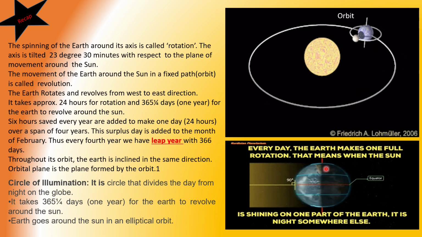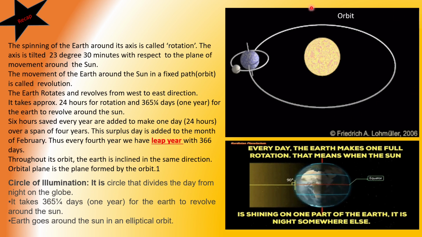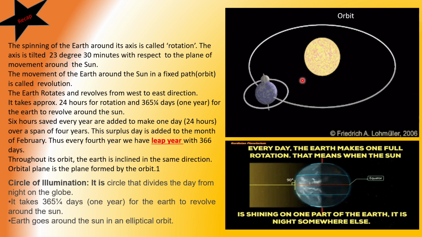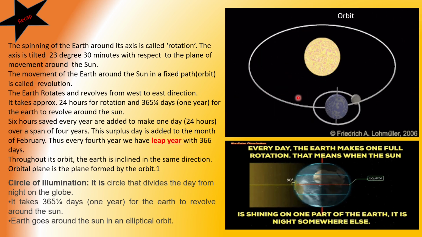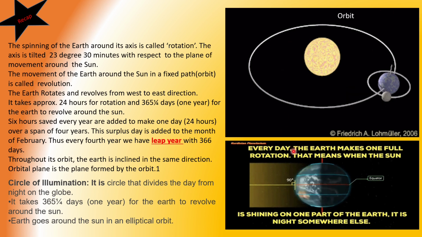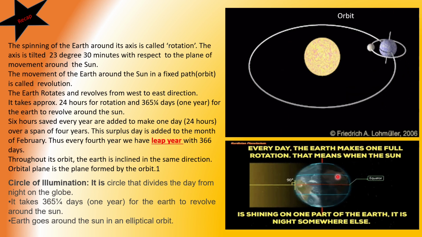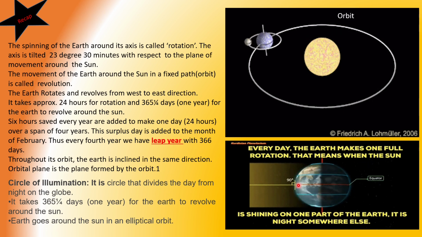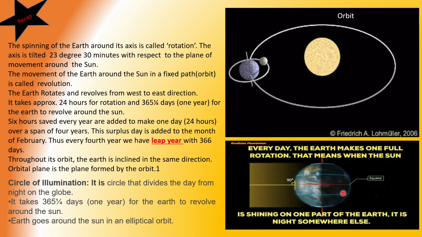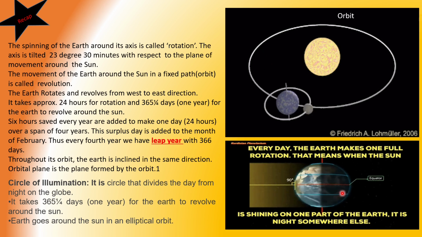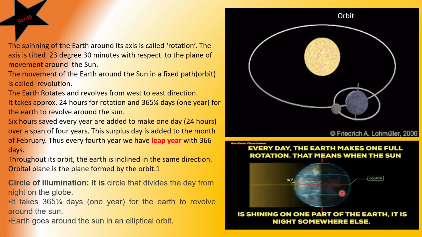It takes 365 1/4 days, that is 1 year, for the Earth to revolve around the Sun. Earth goes around the Sun in an elliptical orbit. Every day the Earth makes one full rotation. That means when the Sun is shining on one part of the Earth, it is night somewhere else, on the other part of the Earth.